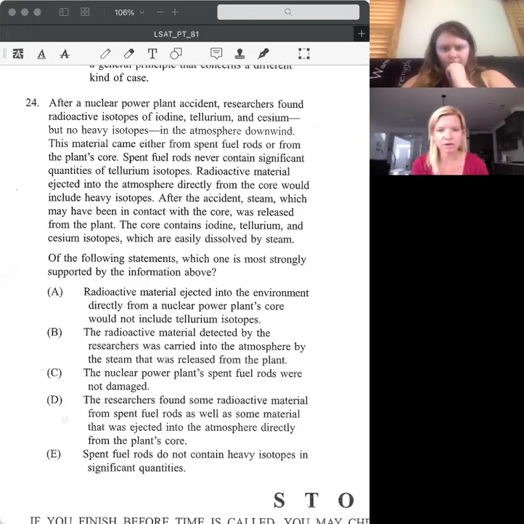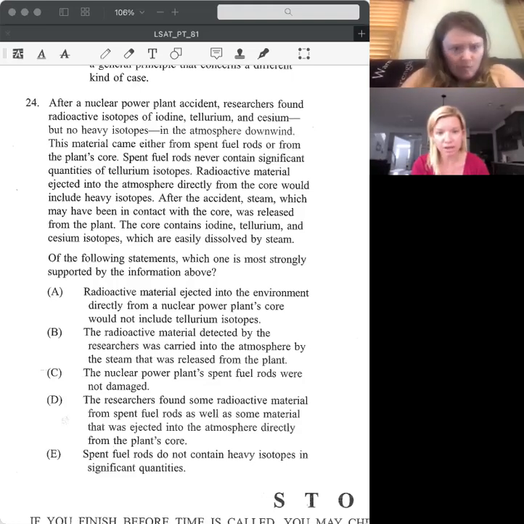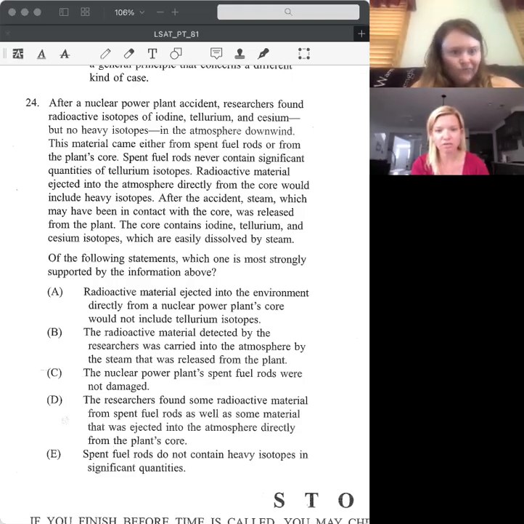Spent fuel rods never contain significant quantities of tellurium isotopes. Radioactive material ejected into the atmosphere directly from the core would include heavy isotopes. After the accident, steam, which may have been in contact with the core, was released from the plant. The core contains iodine, tellurium, and cesium isotopes, which are easily dissolved by steam.